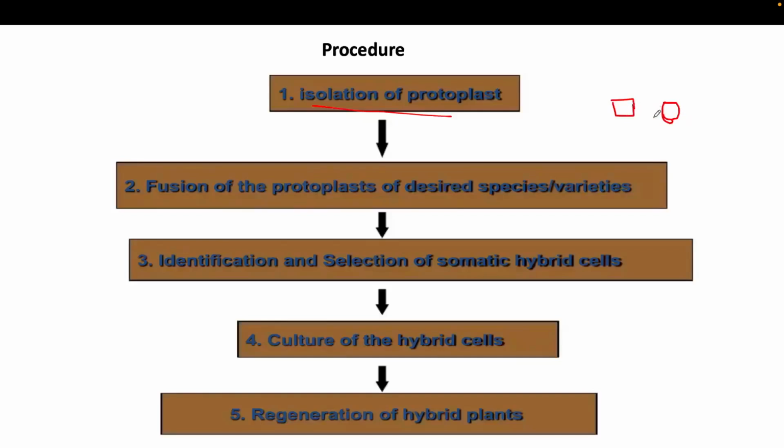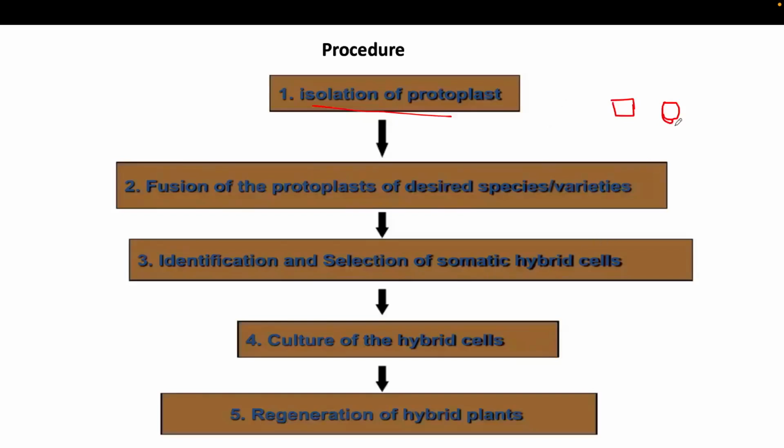That's why you want to fuse the protoplasts of the desired species, meaning between which species you want to do the fusion. So that is called the second step, which is the fusion of protoplasts of desired species. Then the third step is the identification and selection of the somatic hybrid cell.